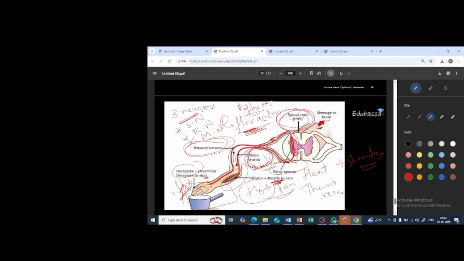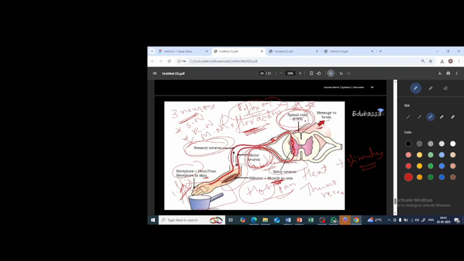Not only the hand, it might be anything. The three neurons will be the same: sensory neuron, relay neuron, and motor neuron. Okay, understood. Then the motor neuron will send the information to the effector. Which is the effector in this case? The muscle which is present in the arm. Clear. So the path followed is called what? The reflex arc. Important. The path followed is called reflex arc. Okay, fine. So this is how it is going to take place. I hope it is clear.